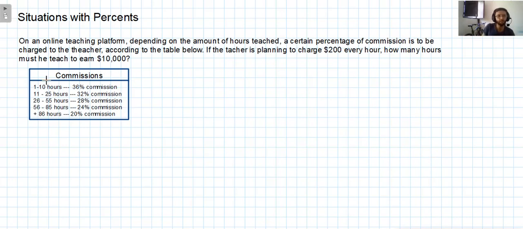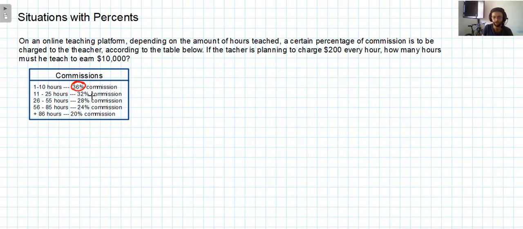It says that for the hour 1 to the hour 10, there's going to be a 36% commission charged to that teacher. So for every 200 pesos that he earns in these first 10 hours, he's going to get charged 36% of every set of 200 pesos.